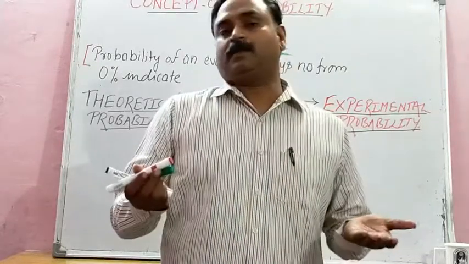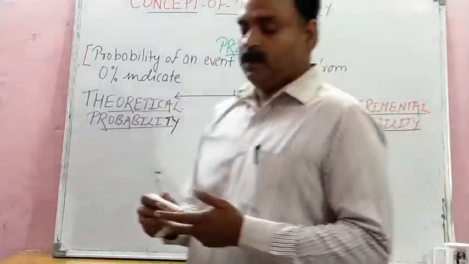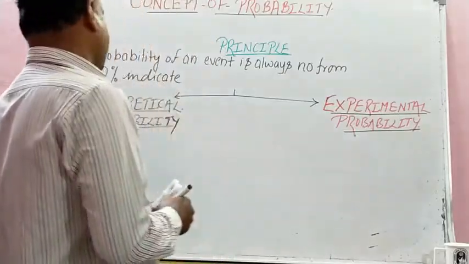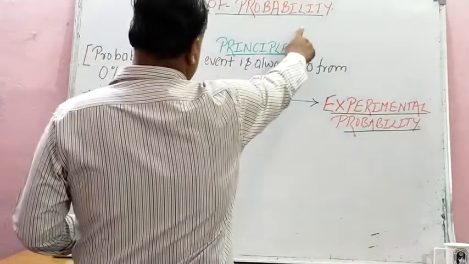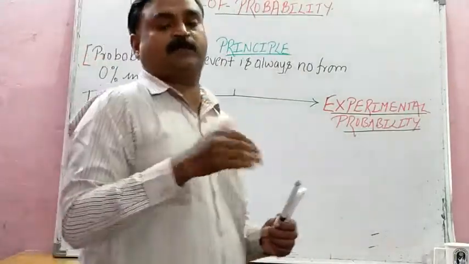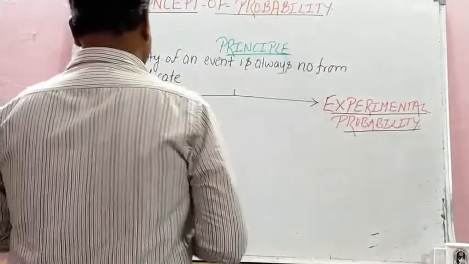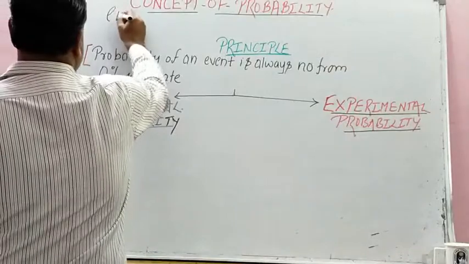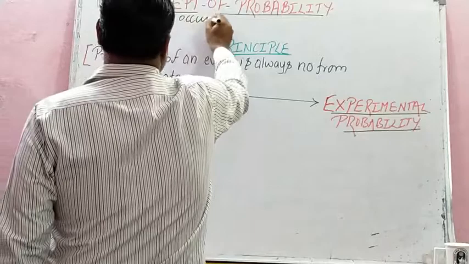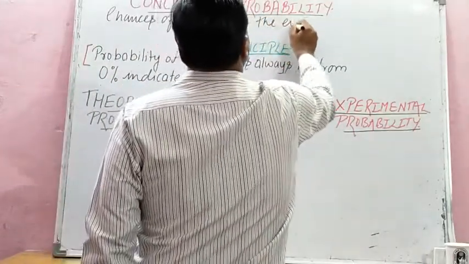Student, we are on the last topic of the chapter, that is the concept of probability. Probability is taken from the word probable, isn't it? So how do we define probability? It is the chances of occurring of events, because our subject is based on experiments. So we have to study this last.